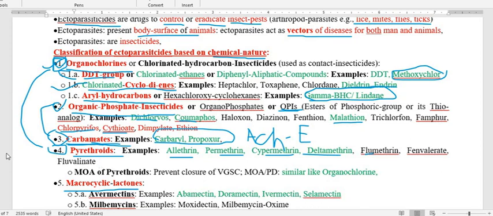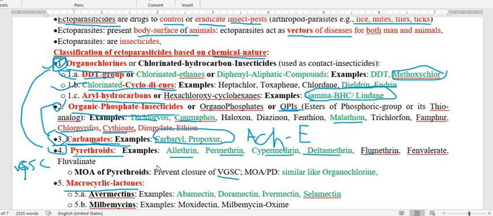Particularly pyrethroid is acting on the voltage gated sodium channel. So both the organochlorine as well as the pyrethroid possess the same mechanism of action. Whereas the second, type 2 pyrethroid as well as some of the organochlorine also, in addition to this